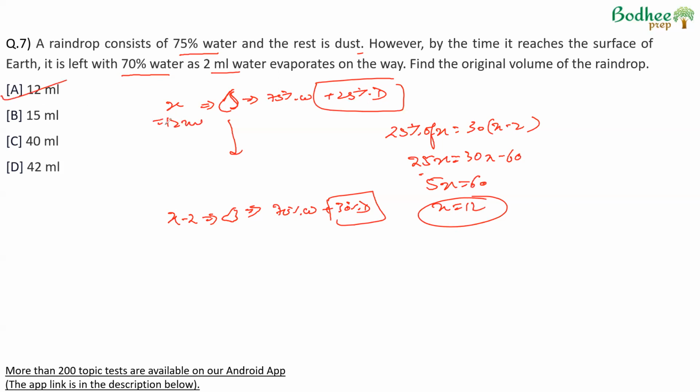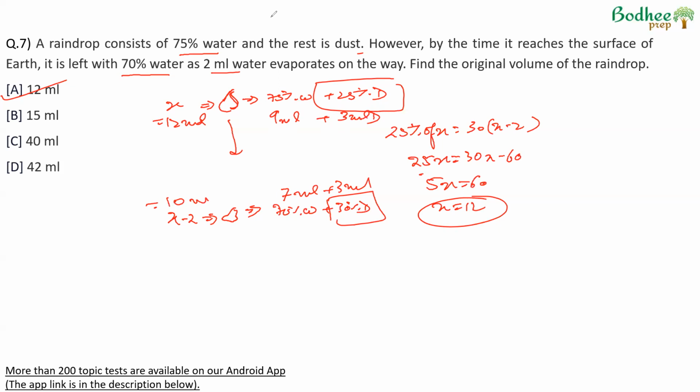Option A becomes the answer. 12 ml, 75% is 3/4. So it had 9 ml of water and 3 ml of dust. 2 ml water evaporated on the way, and therefore 9 minus 2, 7 ml of water is left. Dust is as it is, 3 ml. 7 plus 3 is 10, which means 10 ml total, and 3 out of 10 is 30%. So the numbers kind of match. So 12 ml becomes the answer.